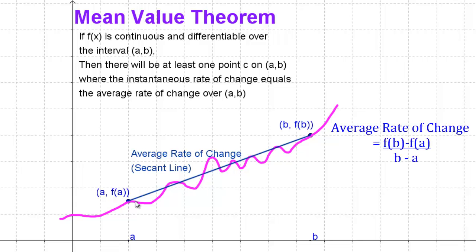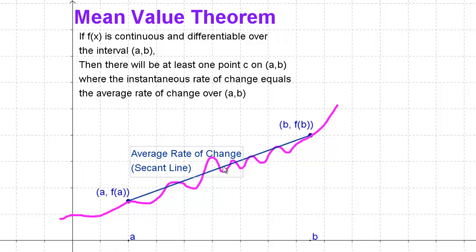But for the mean value theorem, we have to know what the average rate of change is over the entire interval. And you'll recall the slope of this is f of b minus f of a over b minus a. Very much y2 minus y1 over x2 minus x1. The average amount that this function is changing over the interval. And you can see intuitively in this case, the function is rising slightly over the interval, so it's slightly positive rate of change on the average. But by no means is that the instantaneous rate throughout. You can see it's going up and down and changing constantly throughout.